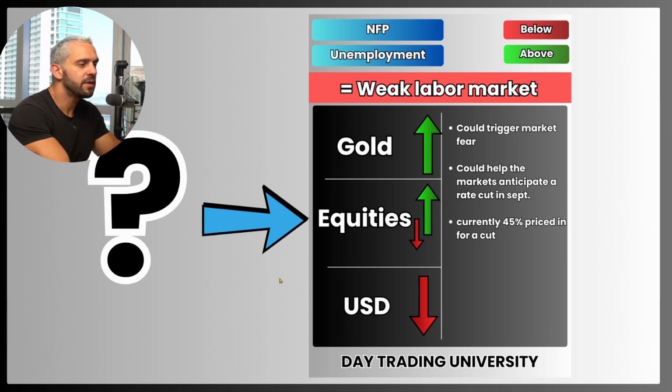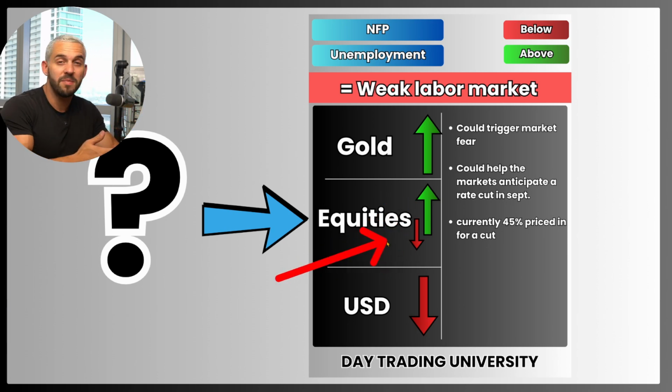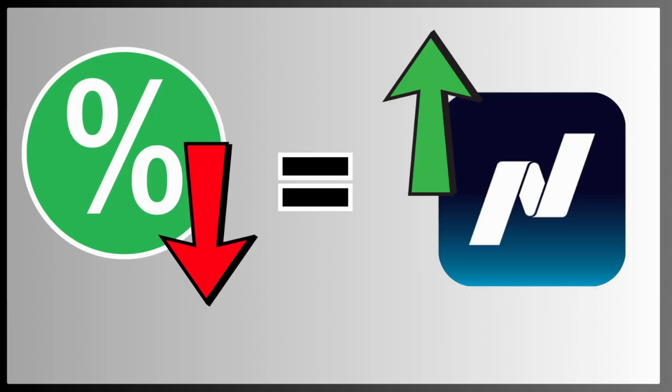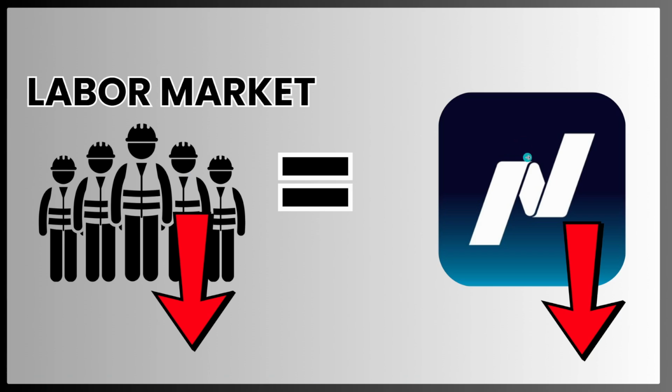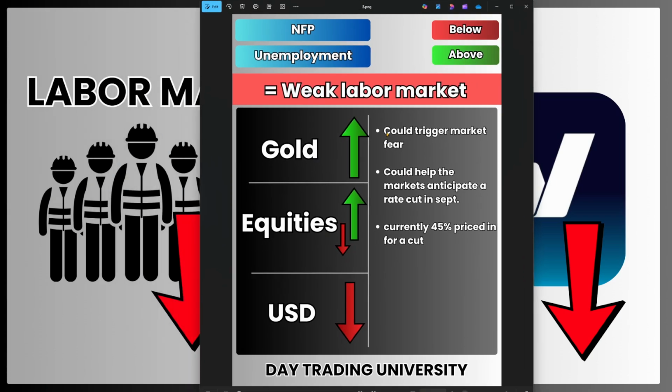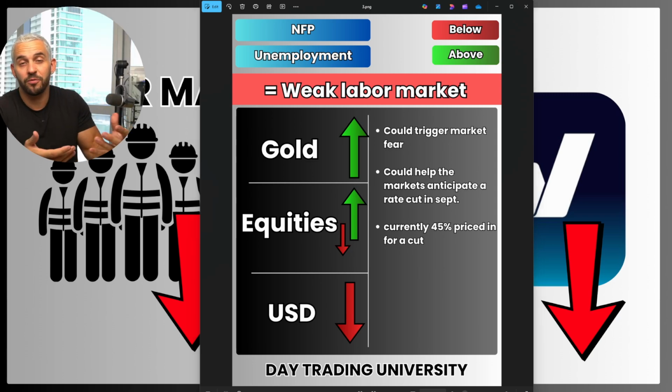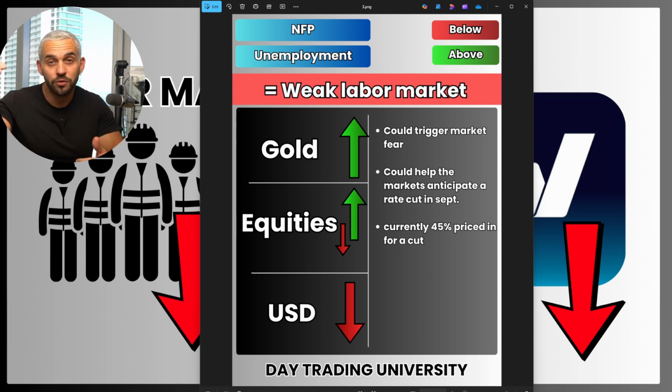But what about NAS? There's a reason I have this little down arrow and up arrow here, is because this data could actually be mixed for equities like NASDAQ, US 30, and SP 500. Because while lower interest rates might also be good for NASDAQ, a weak labor market, which is what we just got from NFP, can also be bad for NASDAQ. That's why you can see right here in my cheat sheet, could trigger market fear, because market fear would actually be bad for NASDAQ and US 30. But interest rate cuts are good for NASDAQ. So you have something that's good for NAS and something that's bad for NAS all at the same time. This is what gives us that back and forth consolidation.